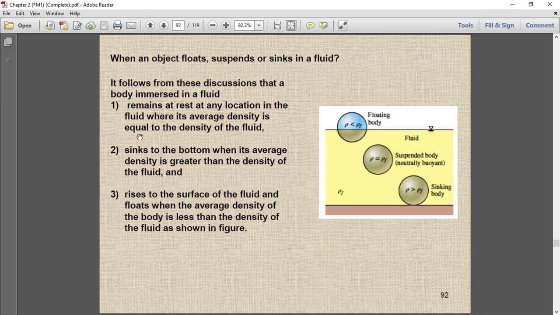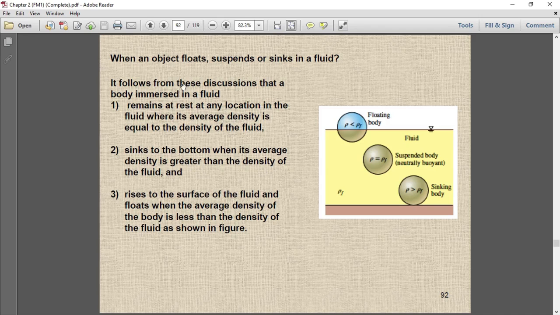Now case 2: a body immersed in a fluid sinks to the bottom when its average density is greater than the density of the fluid. If the average density is greater than the density of the fluid, the body will sink down and rest at the bottom. So this is the second case.